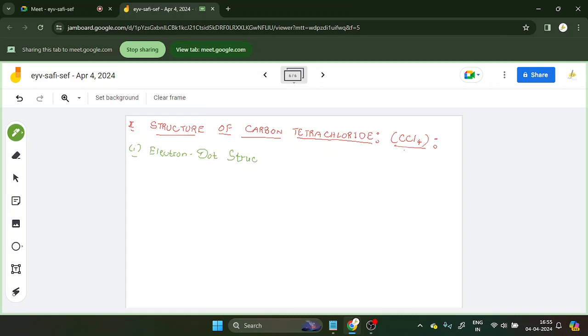So how are you going to draw the electron dot structure? Really very easy. CCl4 means that carbon will be surrounded by the 4 chlorine atoms, right?